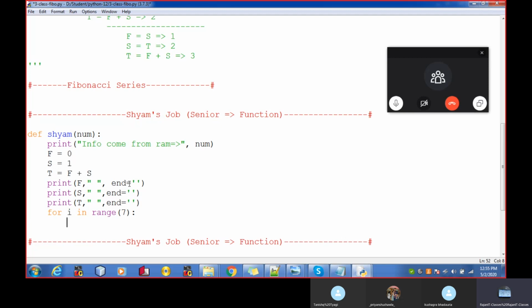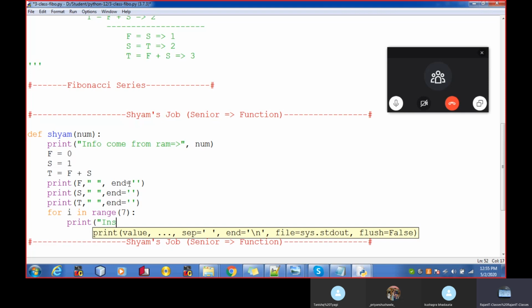It starts from 0 and runs till 7 minus 1. Let me print inside the loop the value of i.